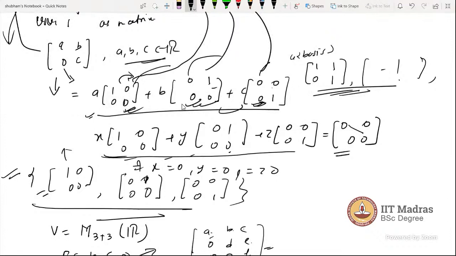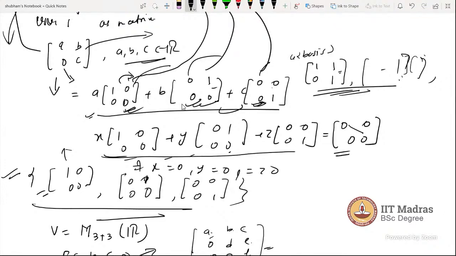Yes, sir. Am I audible? Yes, sir, you're audible. Actually, if you are able to write the linear combination in a different matrix form, that is also possible, right? Sir, because you are taking the vectors as linearly independent, you are directly saying that x, y, z is 0.